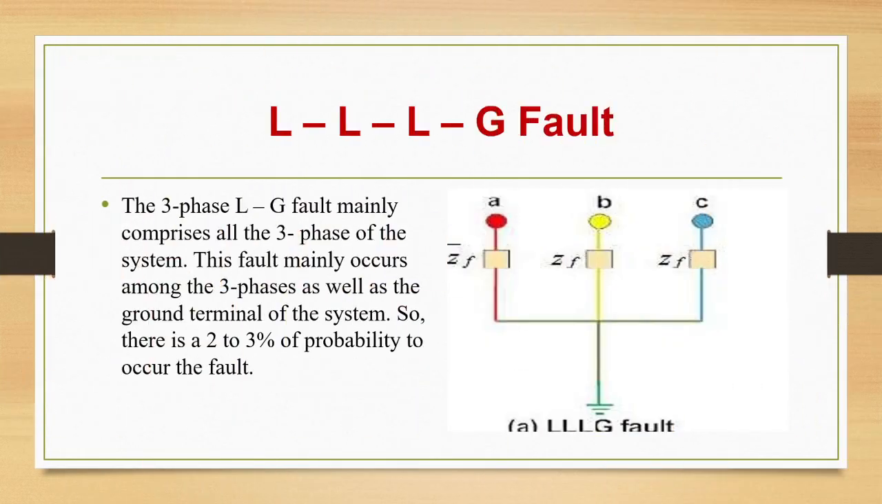Next, the triple line to ground fault. The three-phase line to ground fault mainly comprises all the three phases of the system. This fault mainly occurs among the three phases as well as the ground terminal of the system. There is a 2 to 3% probability of this kind of fault occurring.